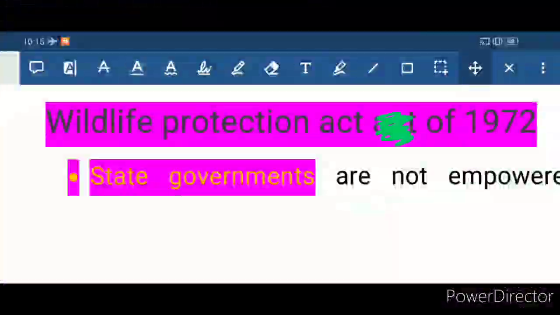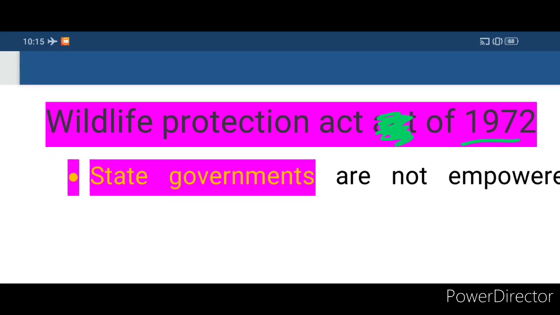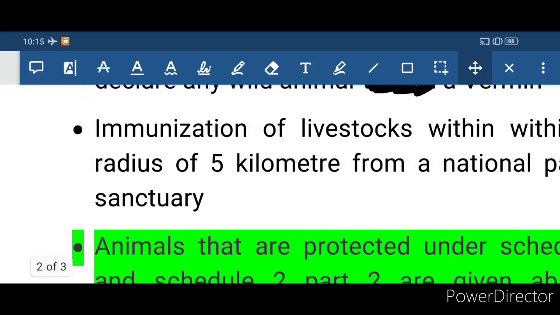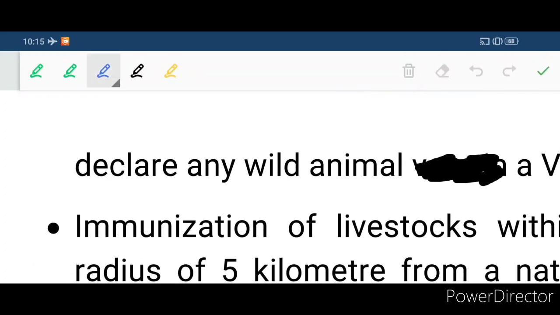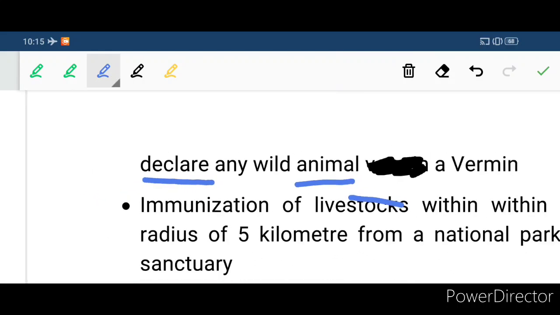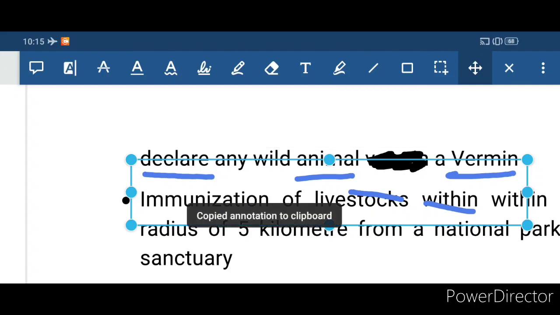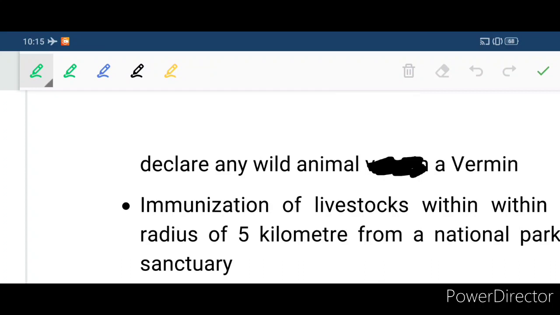This act of 1972 does not empower the state government to declare any wildlife animal as vermin. So the state government cannot declare any animal as vermin.